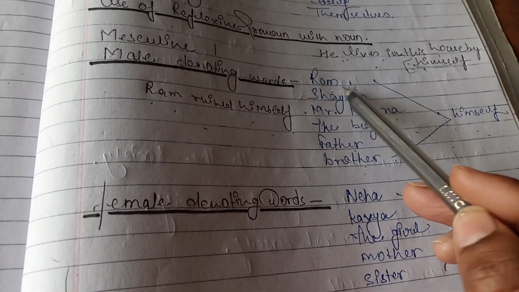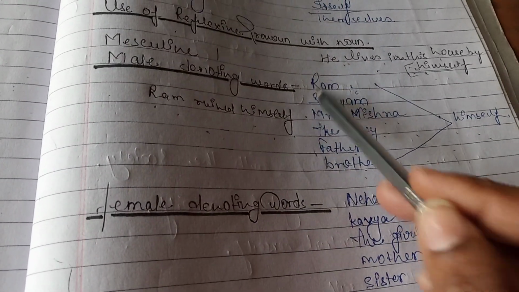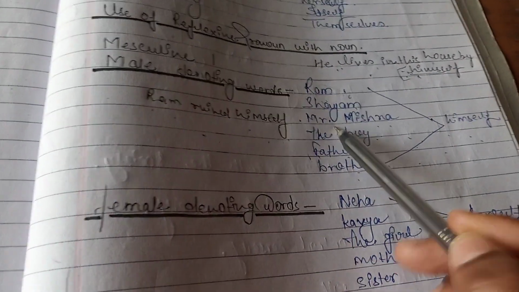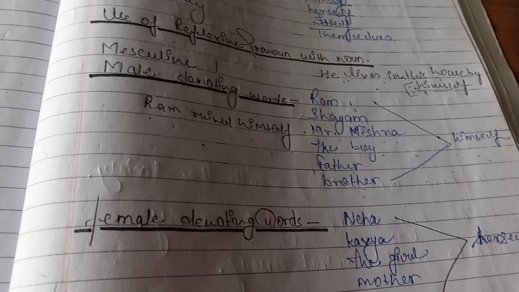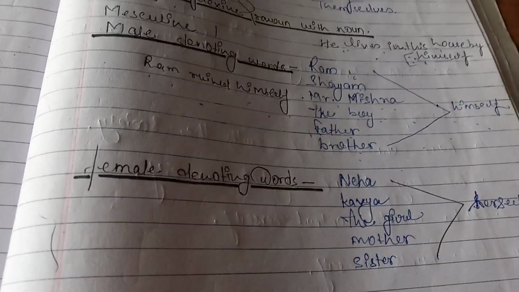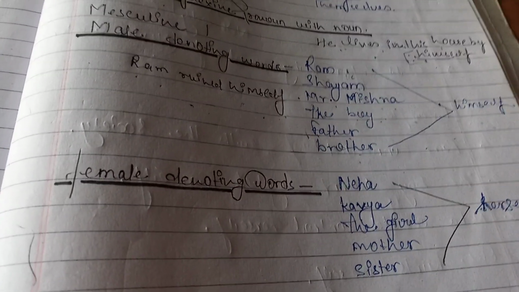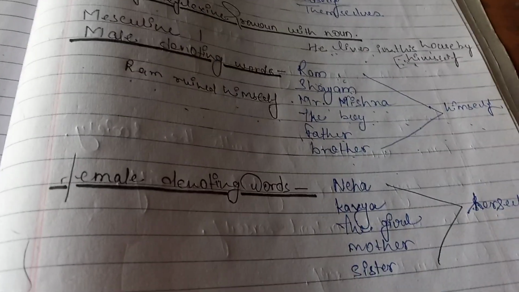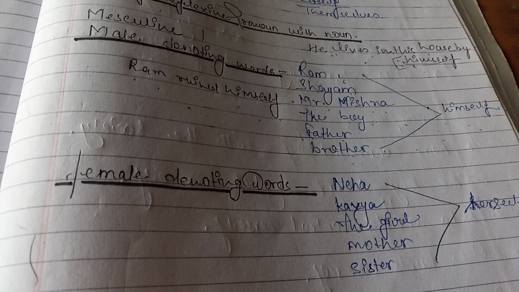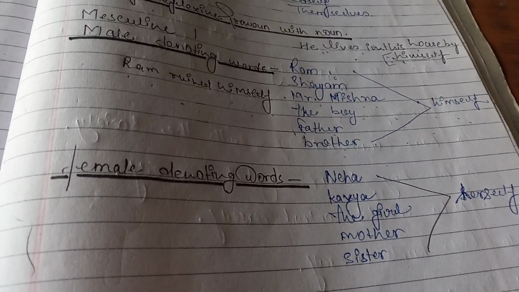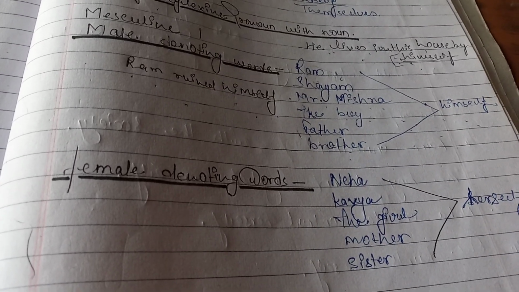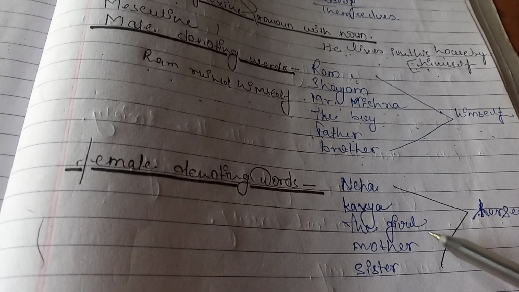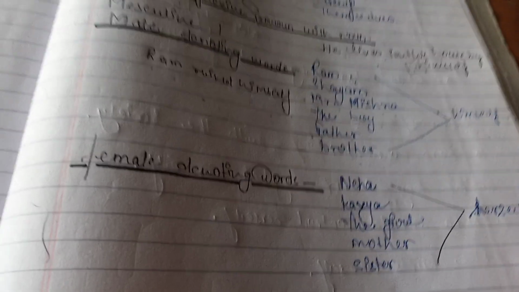In this way, you can also make sentences of these words. Shyam ruined himself. Mr. Mishra ruined himself. You can say like this. Next, female denoting words, or you can say feminine words. Which reflexive can be used with feminine words? Feminine denoting words like Neha, Kavya, the girl, mother and sister.